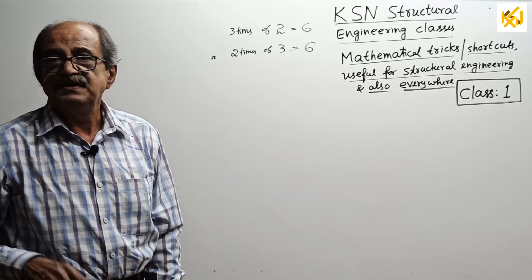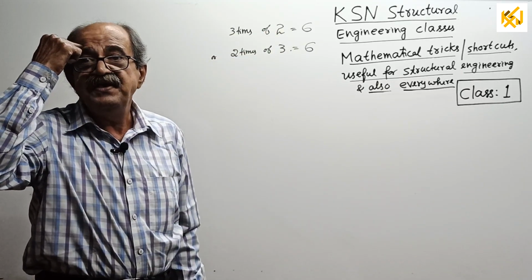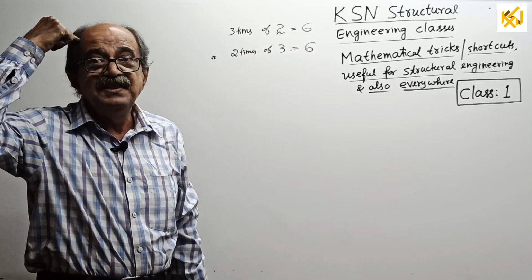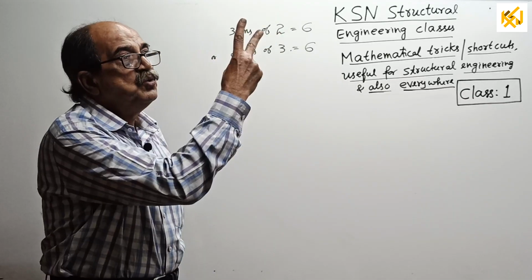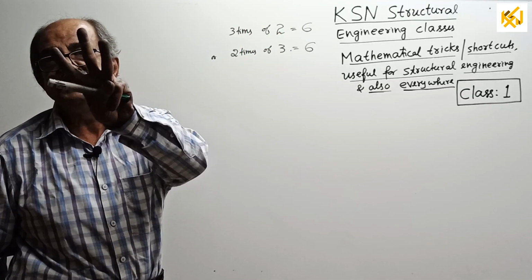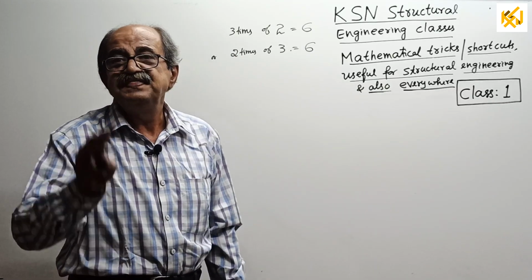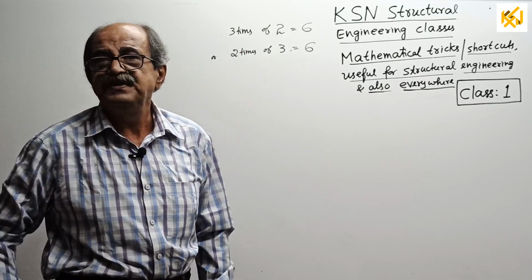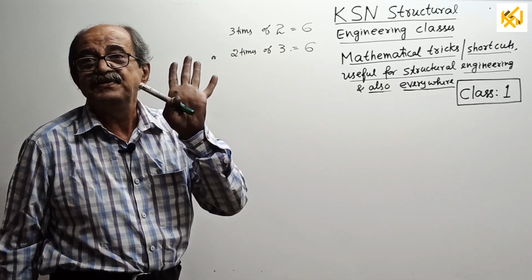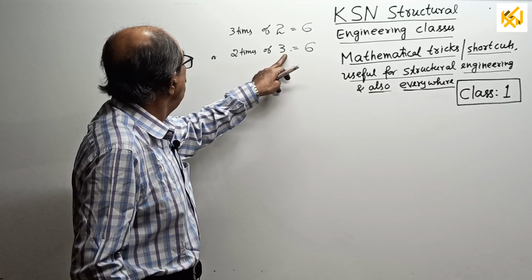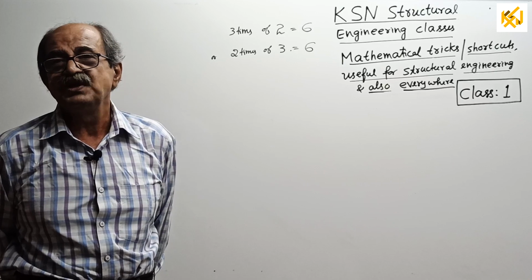Mathematics is very important. See, if someone tells 3 times of 2, in front of my eyes, or eyes meaning not outside but inside, I can see 2 three times. See, 2, 2, 2, I can see 3 times. If someone tells 2 times of 3, I can see 3, 3, 2 times. See, both are different. Here, 2 you should see 3 times or feel, and 3 you should feel 2 times. The answer may be the same, but do you see the difference now? Both are not the same.